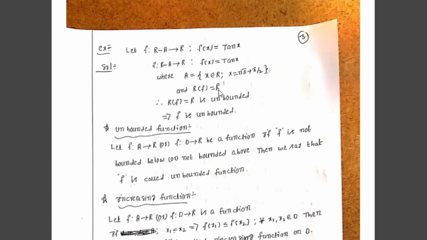Already we know that the real number set R is not bounded below and is not bounded above. That implies the real number set must be unbounded. Therefore, the range of f equal to R is unbounded. Therefore, for the trigonometric function tan x, the range of f is unbounded, that implies automatically f is unbounded.